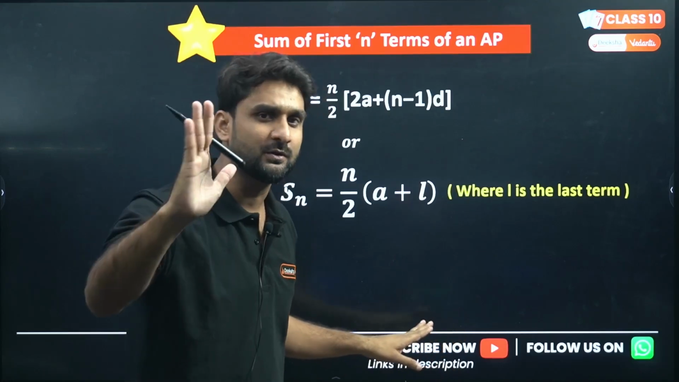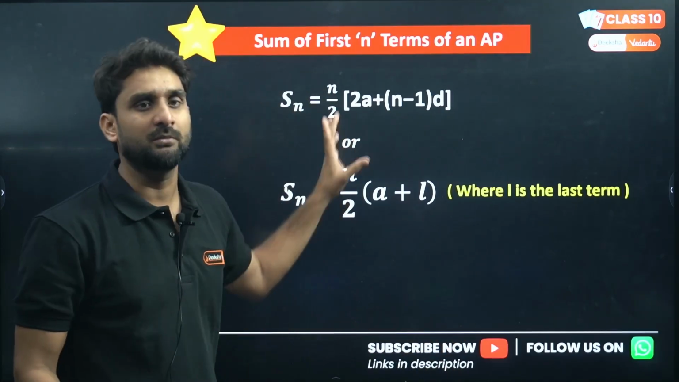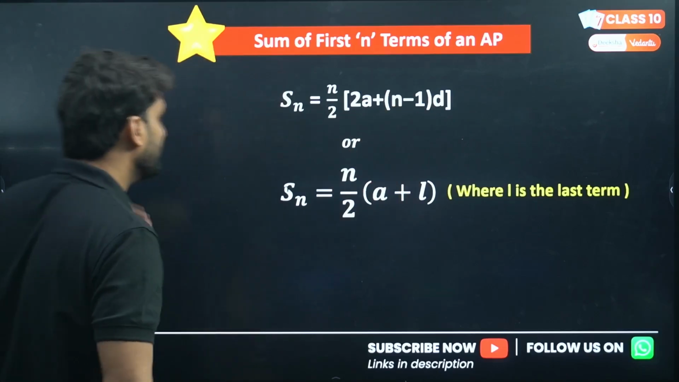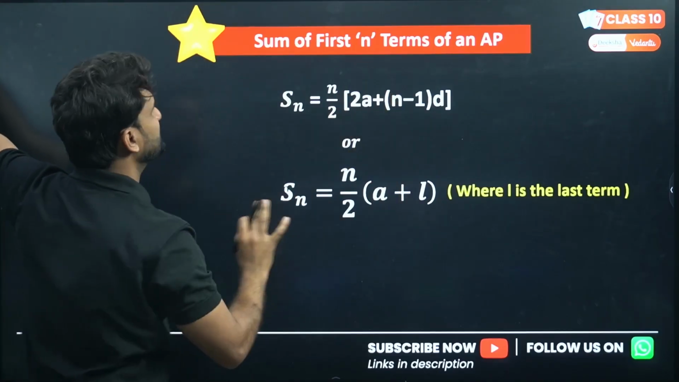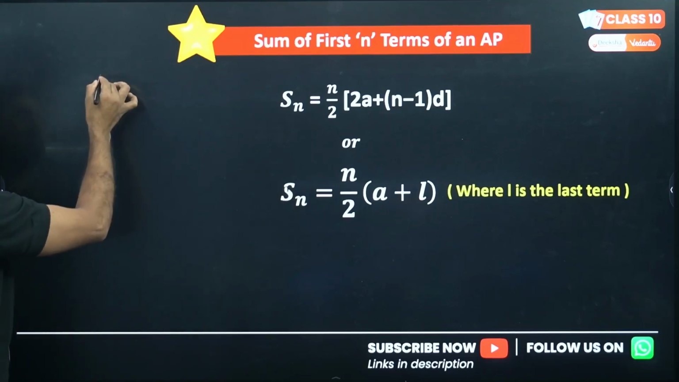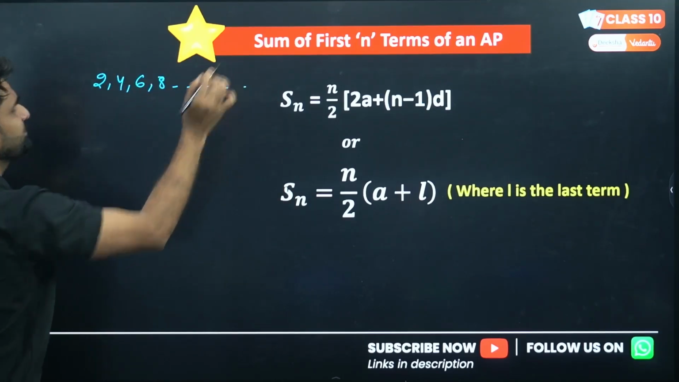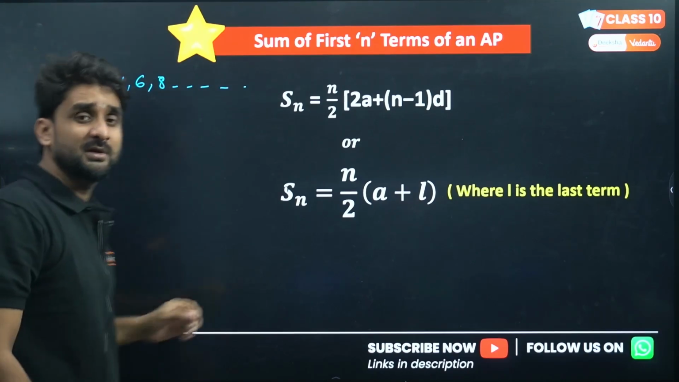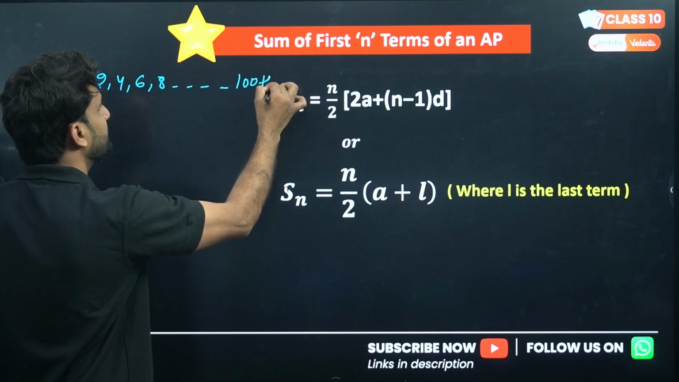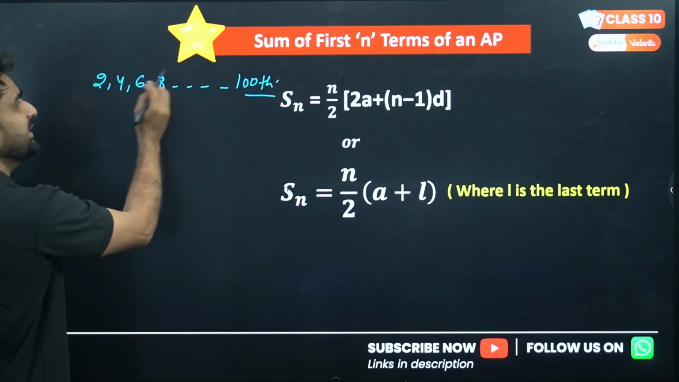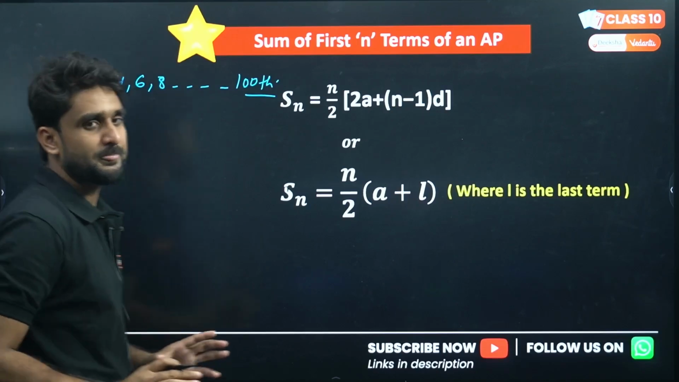So my dear lovely kids, don't panic and don't worry about how this formula came. I'll be giving you another video. This is the one shot. This is the first term, and this is the sum of the first terms. An example: if the AP is written like this, and I ask you what will be the sum of these numbers till the 100th term, if I write this AP till the 100th term, what will be the sum of these numbers?